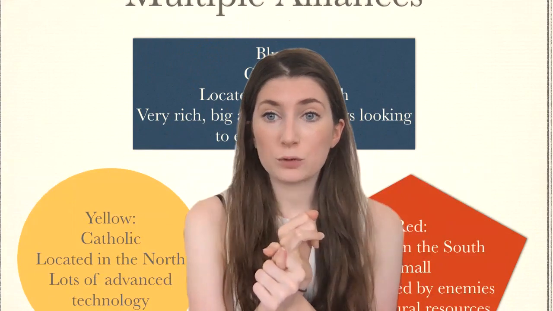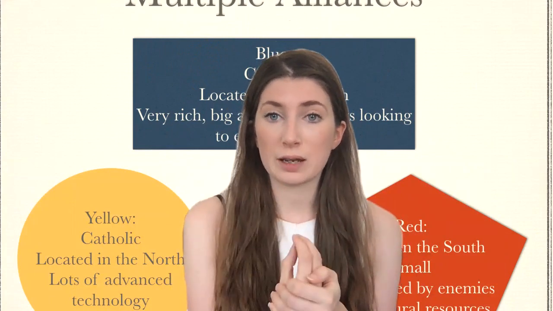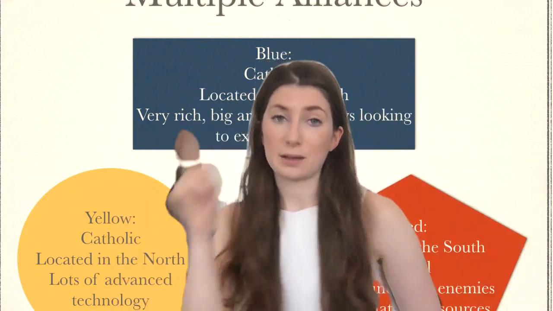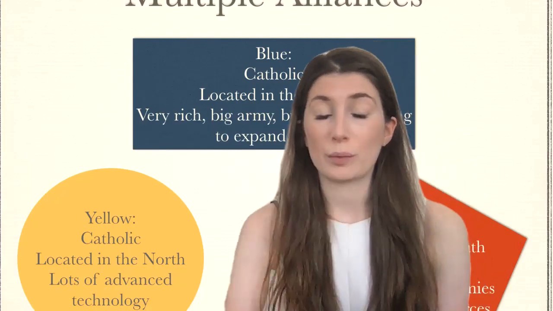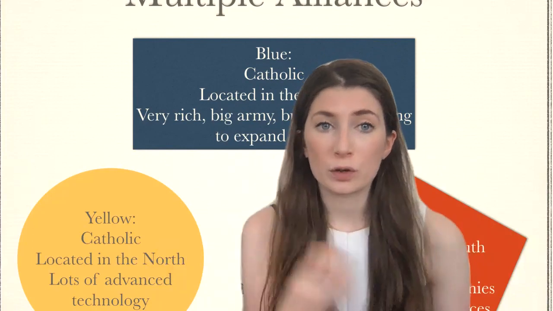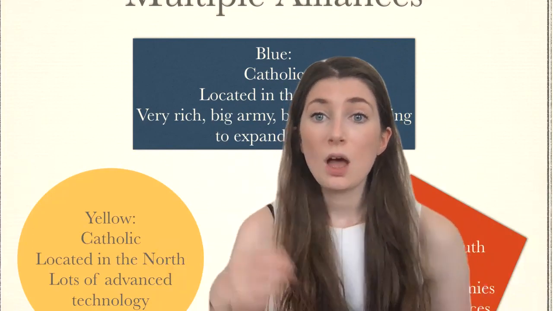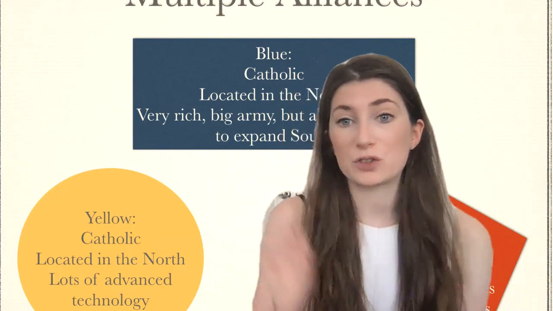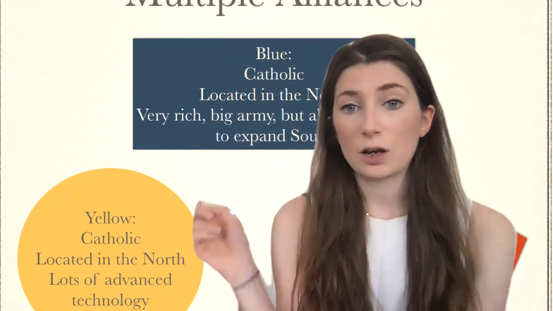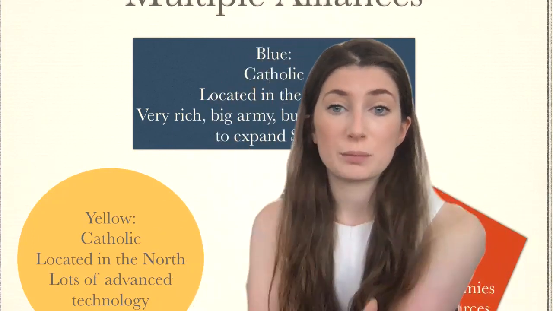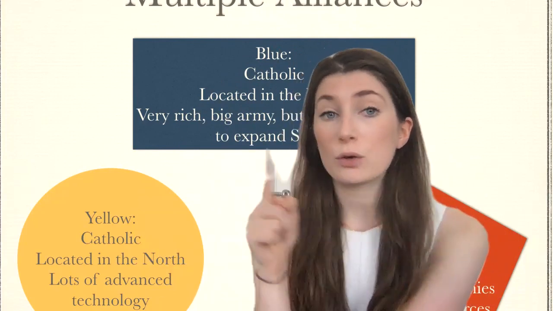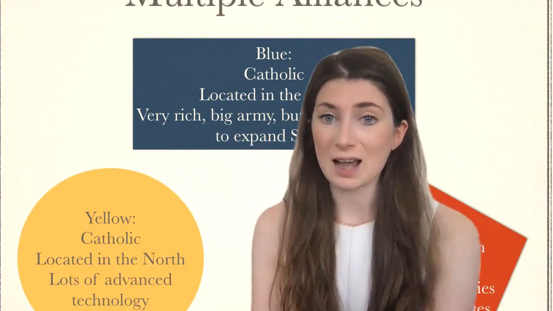Blue, a big, powerful country with a big, strong army and lots of money, is naturally likely to form an alliance with yellow because they are both Catholic and therefore have that common interest. Remember I said before that one reason for alliances is religion or ethnicity, a common reflection of culture. They are also both located in the same geographical area, so it makes sense that they might want to be friends. Additionally, yellow may be able to provide blue with some better technology that will make their army even better, and in return, blue might use that army to help defend yellow from an attack.